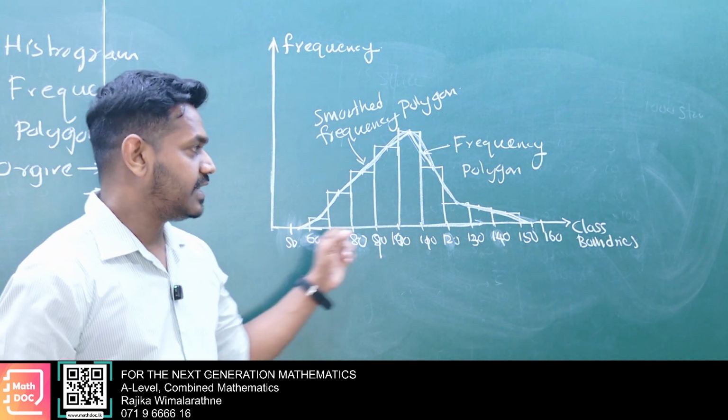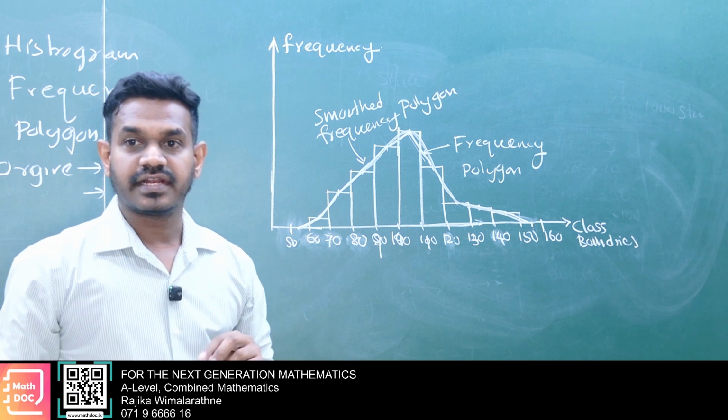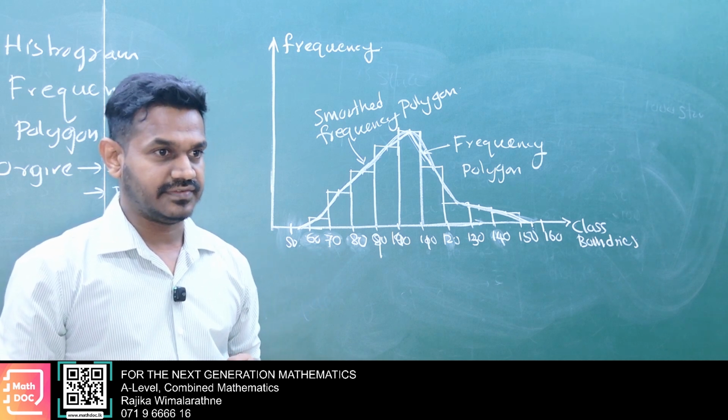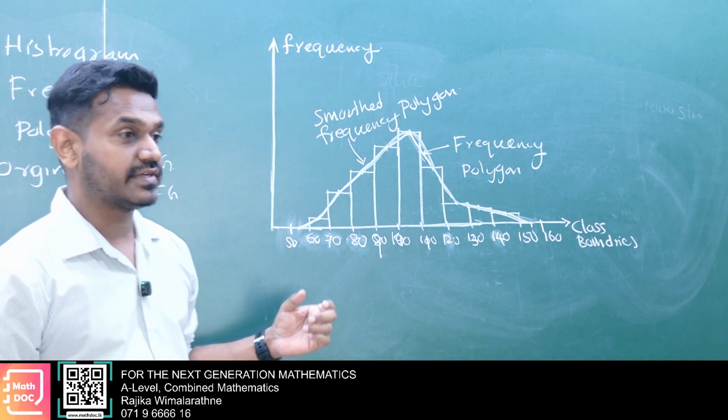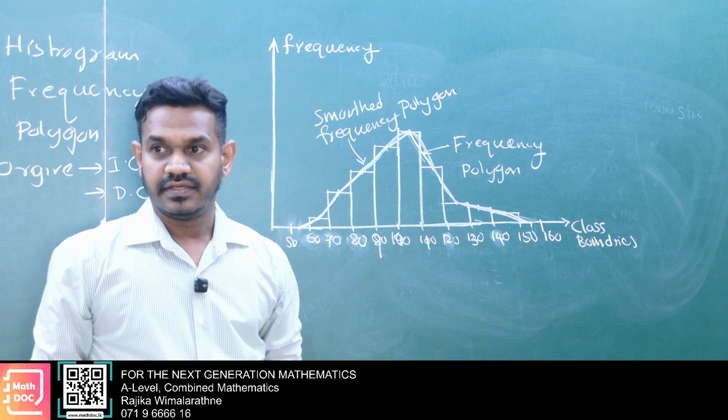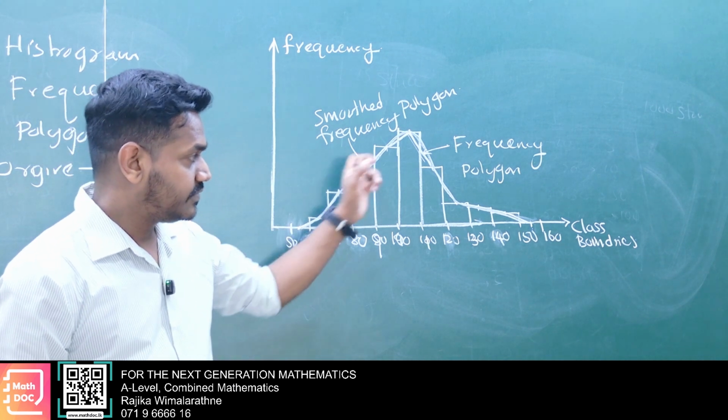Here I have sketched this for equal class intervals. There can be different class intervals. For such cases, we have to consider relative frequency. Later we will see that.